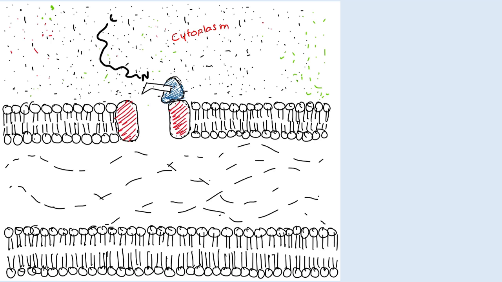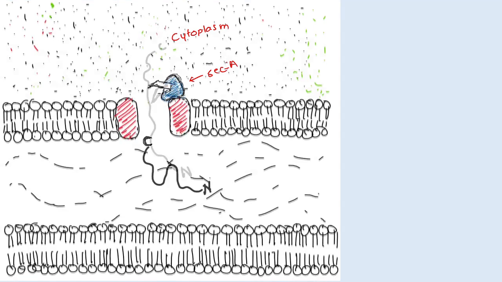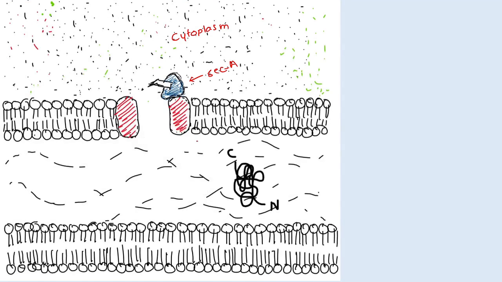So they come in contact with this SecA subunit. When the contact is maintained between the SecA and the newly synthesized protein, this SecA helps in the translocation of the protein, and during translocation the protein gets folded. So in the periplasmic space the protein undergoes proper folding.